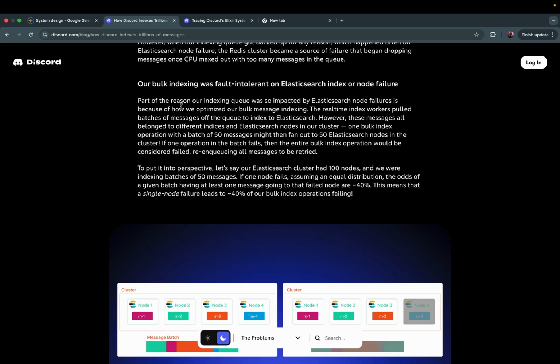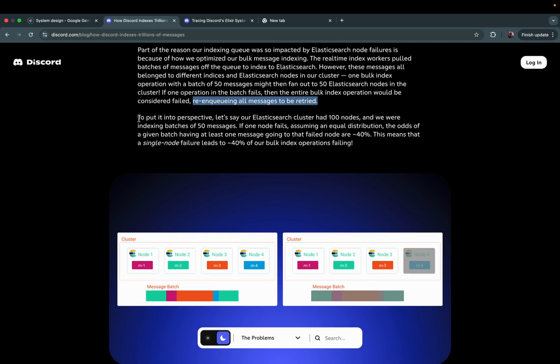Part of the reason our indexing queue was so impacted by Elasticsearch node failure is because of how we optimized our bulk message indexing. The real-time index workers pulled batches of messages off the queue to index into Elasticsearch. However, these messages all belong to different indices and Elasticsearch nodes in our cluster. One bulk index operation with a batch of 50 messages might then fan out to 50 Elasticsearch nodes in the cluster. If one operation in the batch fails, then the entire bulk index operation would be considered failed, re-enqueuing all the messages to be retried.